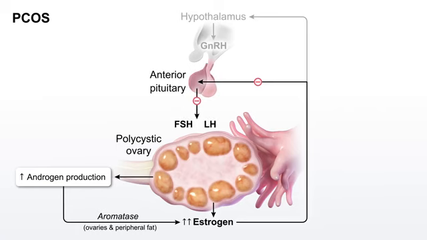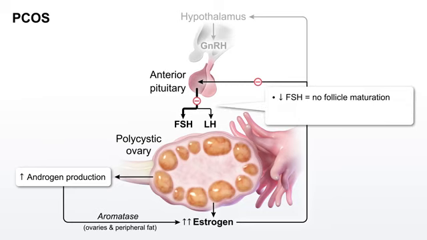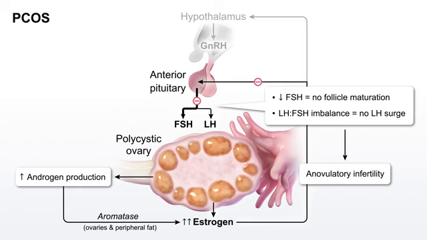There is greater suppression of FSH release compared to LH release, causing an abnormally elevated LH to FSH ratio. As a result, ovulation is inhibited by two mechanisms. Low FSH cannot stimulate follicle maturation, and the persistent LH to FSH ratio imbalance prevents the LH surge required for ovulation. The result is anovulatory infertility.